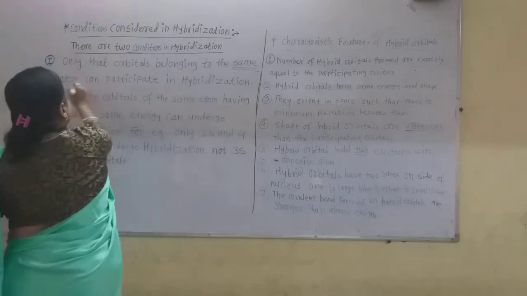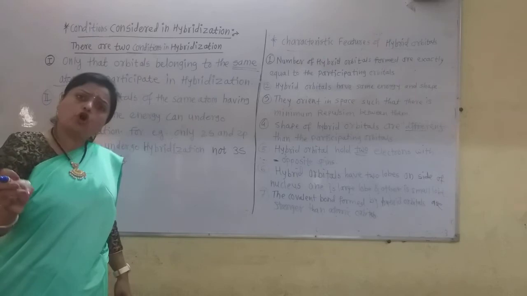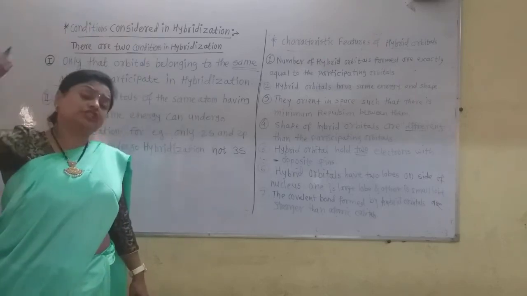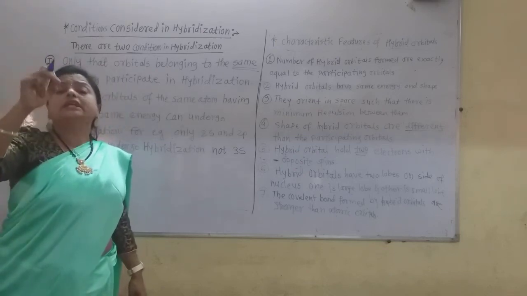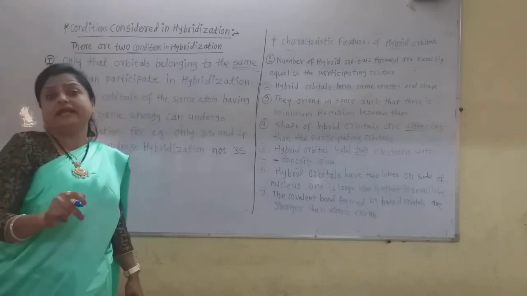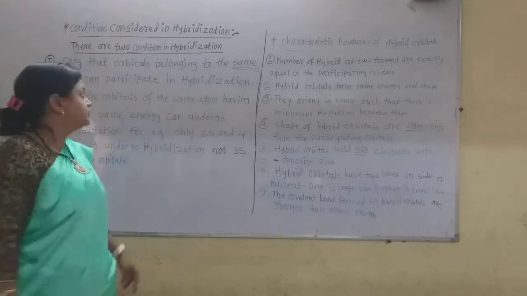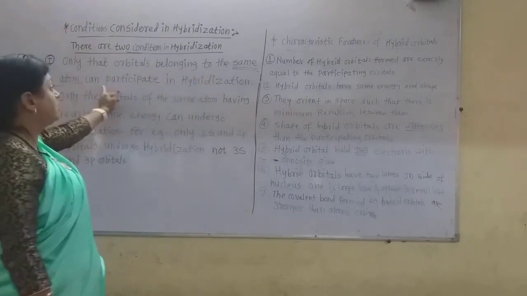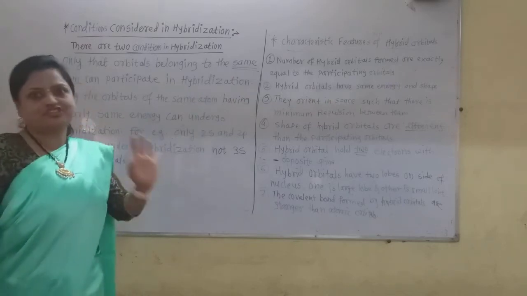Same atom is very important, because in hybridization only the orbitals of the same atom take part, not of two or three different atoms. Orbitals of only one atom can take part in hybridization. That is the first condition.